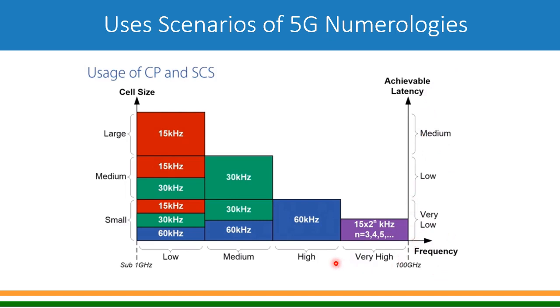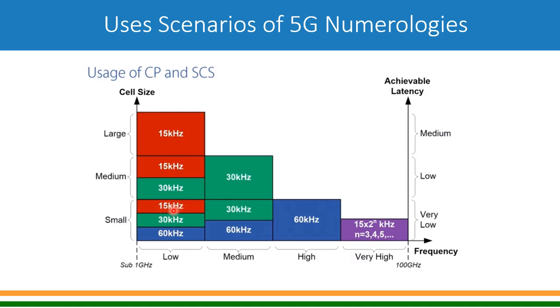If you look at the lower numerology, that is 15 kilohertz, it will primarily be used for larger coverage. It can also be used for medium coverage or small cell kind of deployment, but since the cyclic prefix in 15 kilohertz subcarrier spacing will be a bit larger, if you use it for small cell, it will be kind of a wastage of resources.